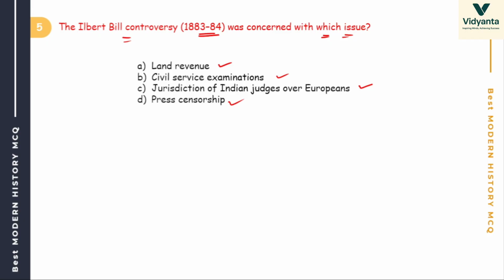The main focus was the removal of disparity between Indian and European judges. So the answer is jurisdiction of Indian judges over Europeans. Clear.